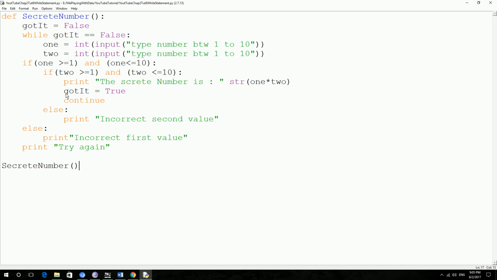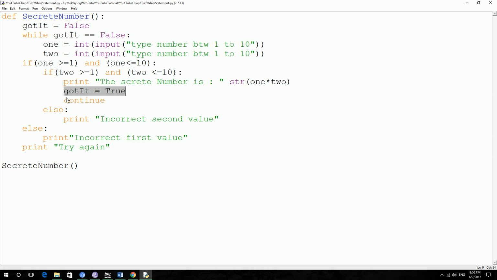And then it's going to change the condition for the while loop to true. If you make it true, then the while loop is not true anymore. So once it makes it true, this is false. It's not going to execute the while loop anymore.